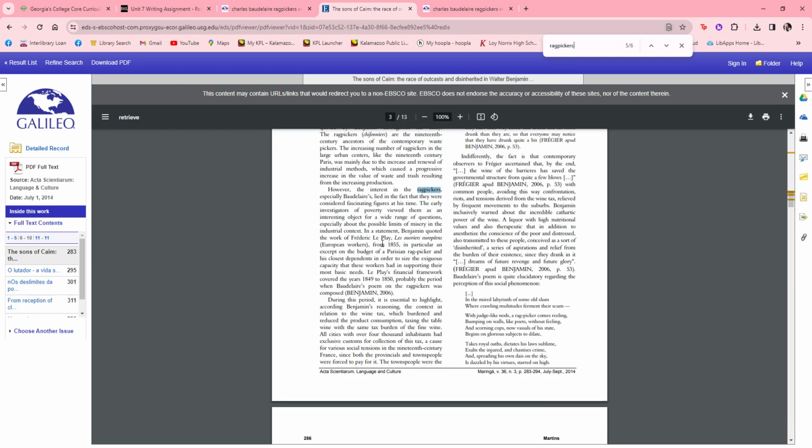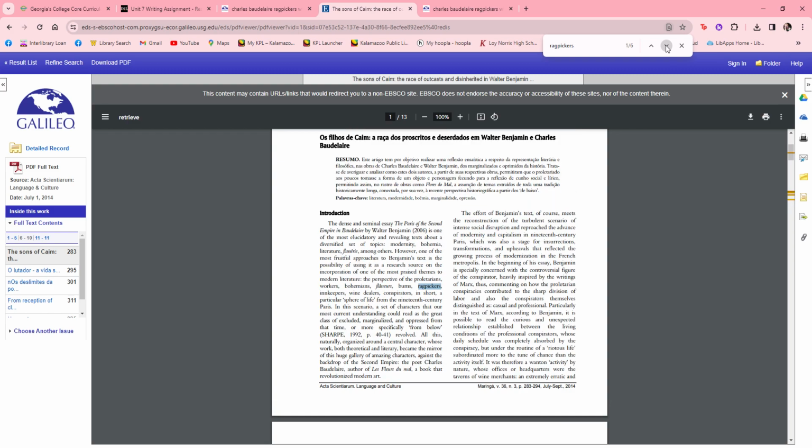Well, anyway, it talks about both of these authors, Walter Benjamin and Baudelaire, and their interest in these sort of outcast ragpickers. But somewhere in the article it does talk about what ragpickers are. Let me see if I can find that.